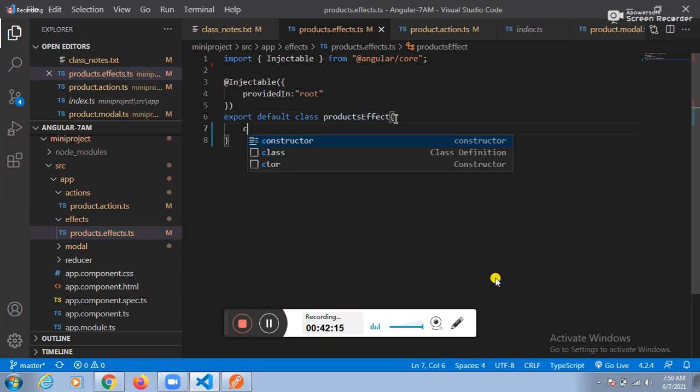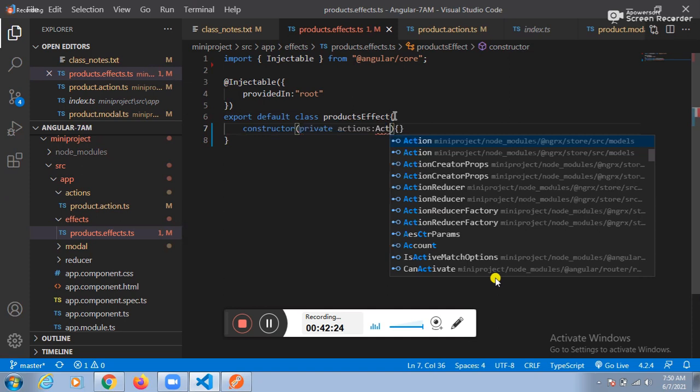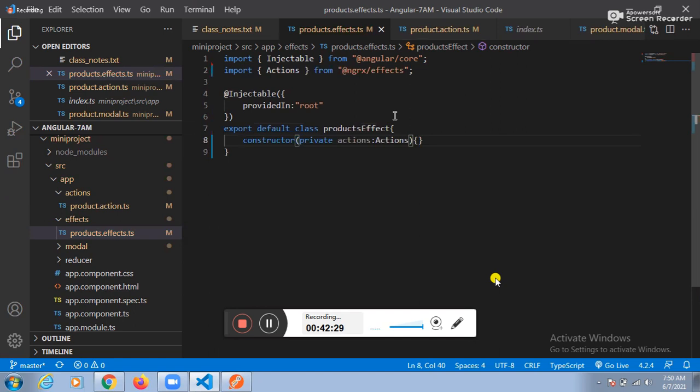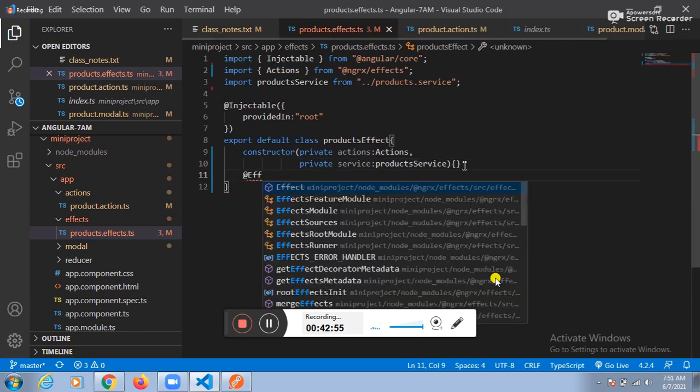How to do the dependency injection? Constructor, private actions colon Actions. We need to place the actions. If you have more than one action, at that time we need to go for actions. How to create the object for the service? Private service colon ProductService. How to create the effect? @Effect.